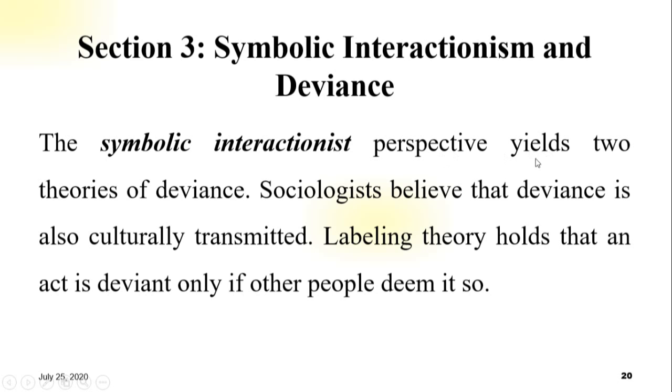So the perspective gives two theories of deviance. The first theory of deviance is differential association theory, and the second is labeling theory. Both of them we will see in the next slide.